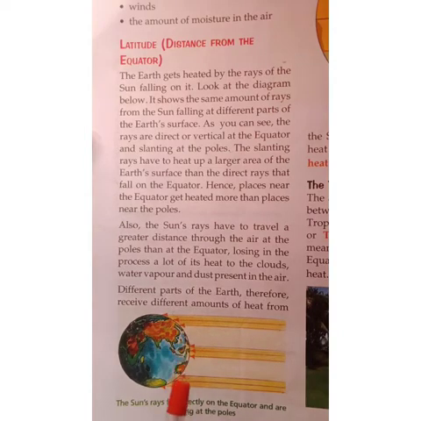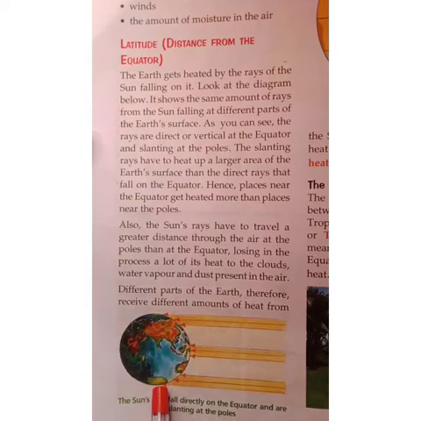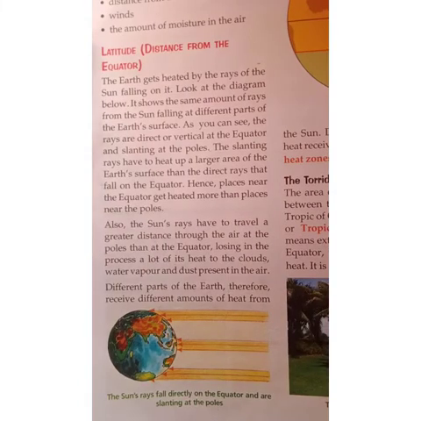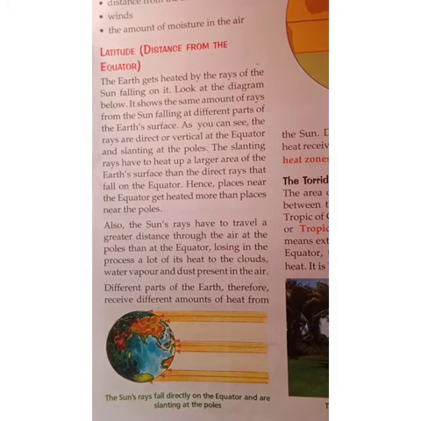But the places near the poles get less sunlight. Also, the sun rays have to travel a greater distance through air at the poles than at the equator, losing a lot of their heat in the process to the clouds, water vapor and dust present in the air. So different parts of the Earth receive different amounts of heat from the sun.